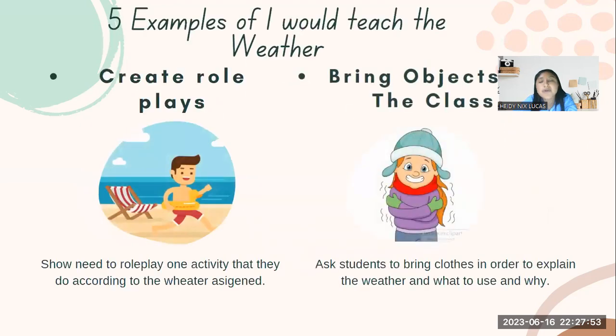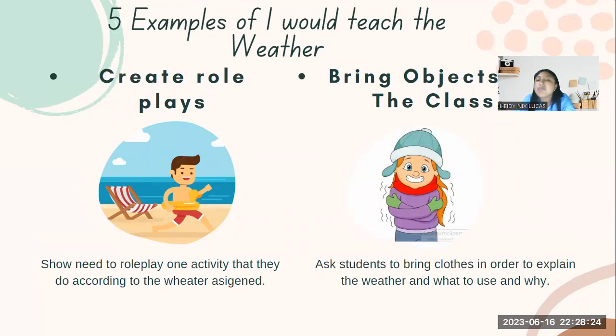Now, I will talk about a different topic, which is 5 examples of how I would teach the weather. First, we as teachers can create role plays. So this is my idea. Show students a role play, one activity that they can do according to the weather assigned. So they can, for example, say, I go to the beach when it's summer. So they give an example of what activities they can do in that moment.